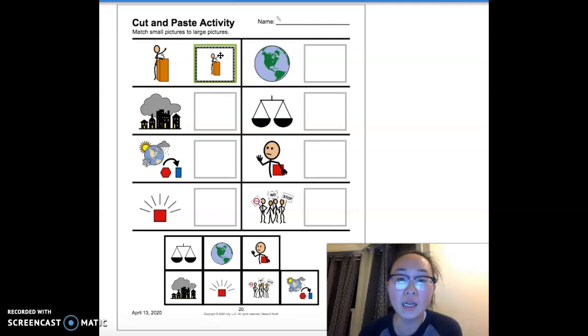Our next icon over here is pollution. Pollution is when the air is bad, when all the smoke and other bad things go into our air when we breathe it in. It's not good for our bodies, it's not good for the earth. And that's what this dark cloud above the city is, pollution. Can we find pollution? The same icon here. Pollution is over here.